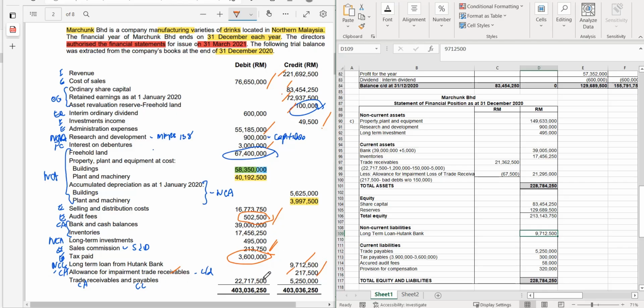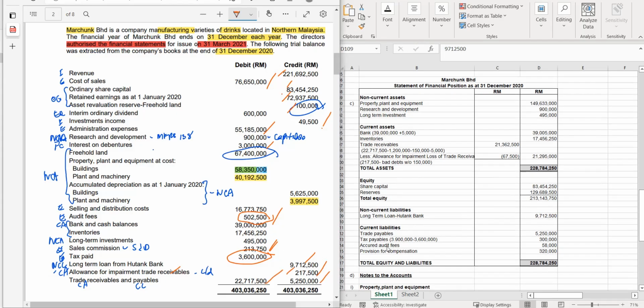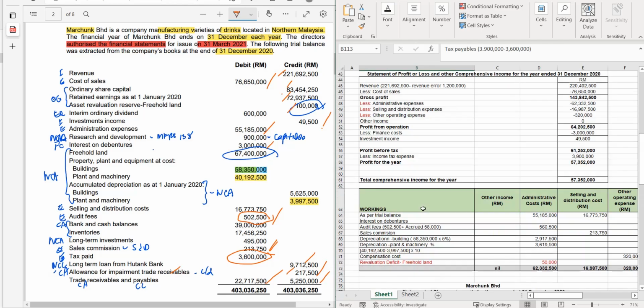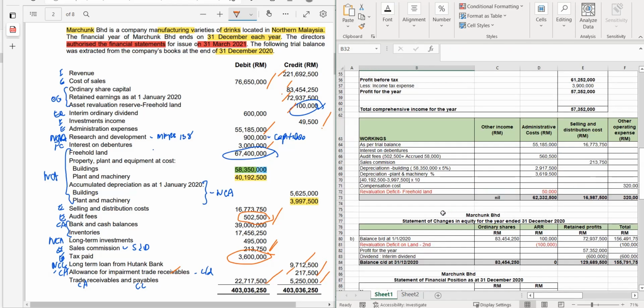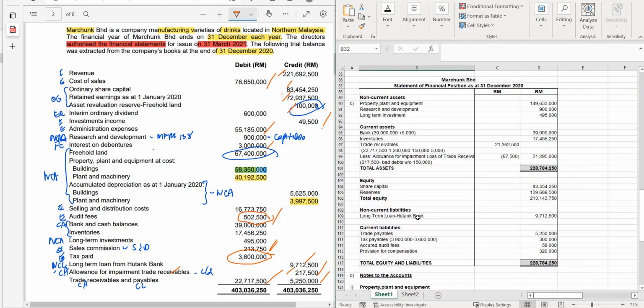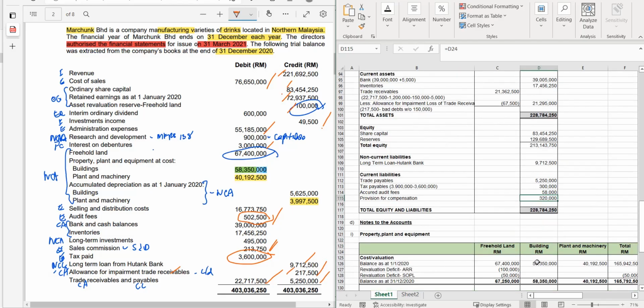Oh yeah, thank you. Yeah, this one, trade payable, trade receivable. Okay, thank you. Next, tax payable, I've done that part in our last few journals, this part. Tax payable, 300,000. And you have your accrued audit fees. Remember 558,000, we did the adjusting entry. The provision for compensation and MFRS 137. And here is the total.